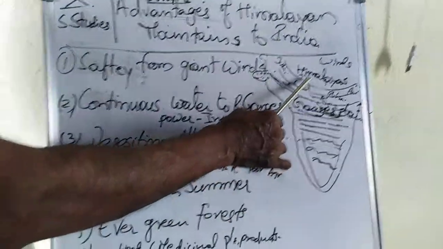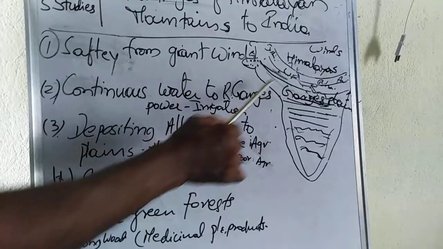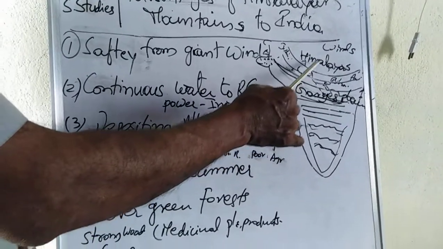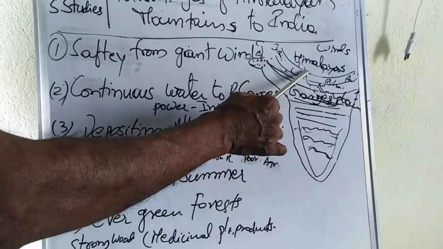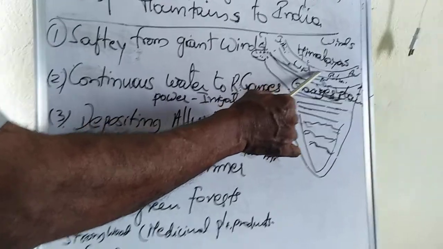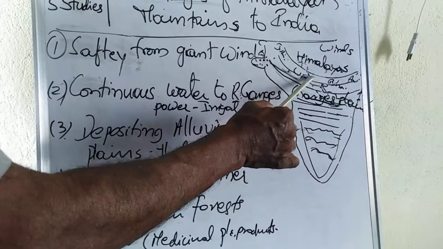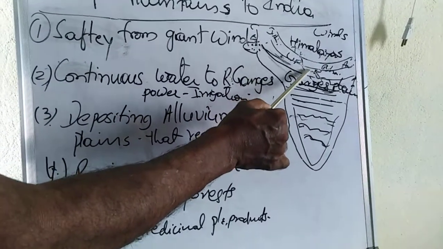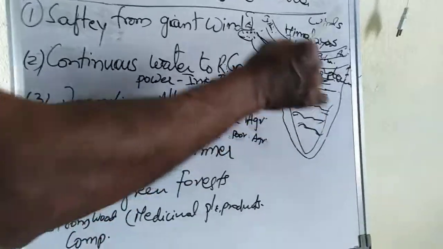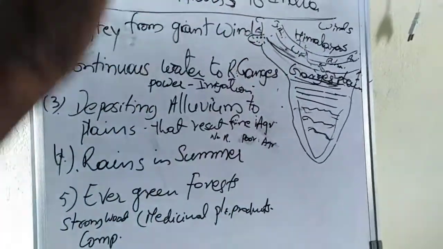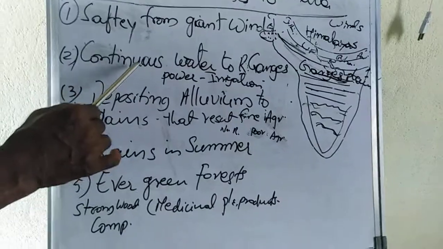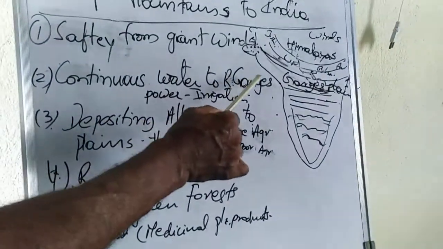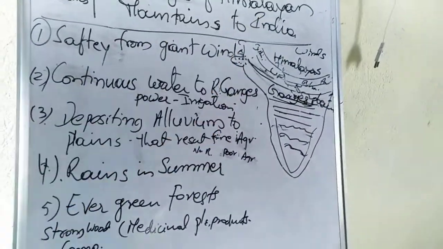But now the snow and ice from the Himalayan mountains convert into water and supply it to the river Ganges continuously, throughout the year. That is called continuous water to the river Ganges.